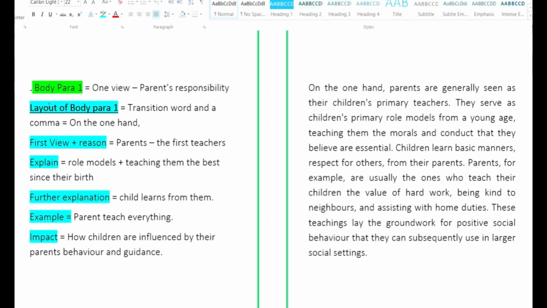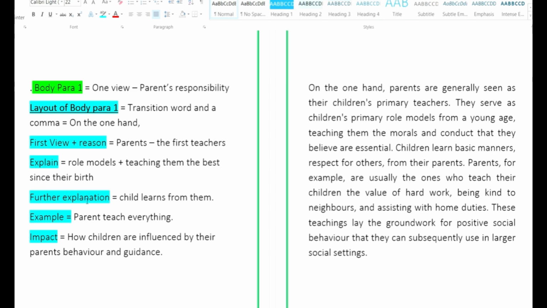So what is the general structure of body paragraph 1? It should begin with the view 1 with a reason. You have to present the view 1, which is parents' responsibility. You have to give the reason to it. Then in the second line, you will go with explaining that particular reason. In the third sentence, you will go with further explaining.